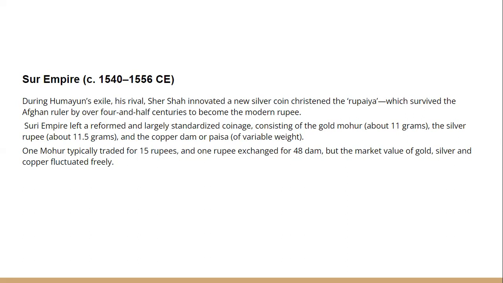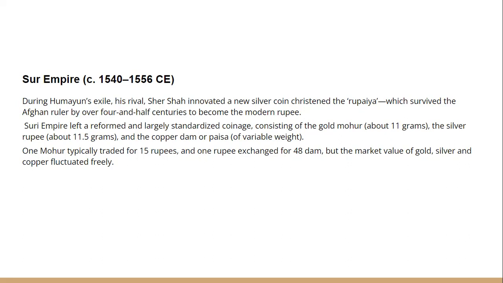And copper coin, copper दाम, copper पैसा. And this was a variable, ये variable होता था weight का. And these coins were mutually exchangeable. Like one mohur could be traded for 15 silver rupee. तो 15 silver rupee दिया तो a person could get one gold mohur. Then 1 rupee could be exchanged for 48 dam, that is copper coin.